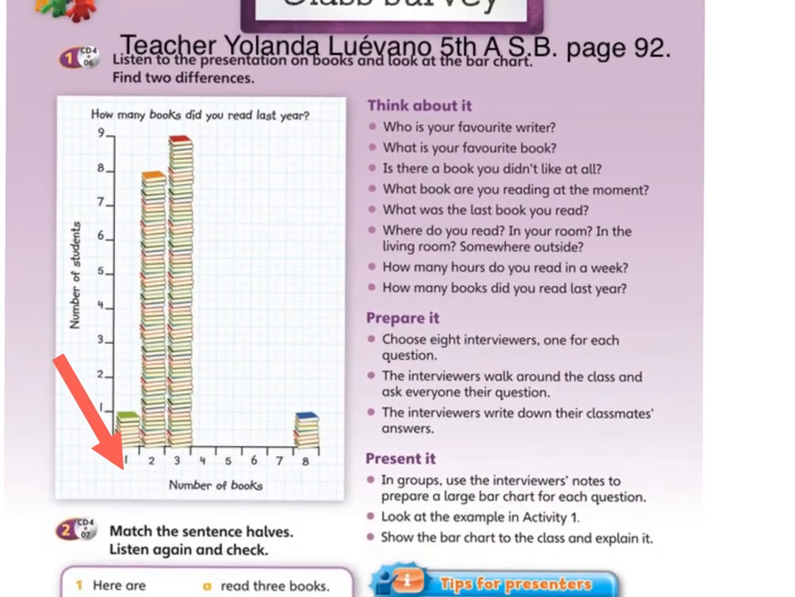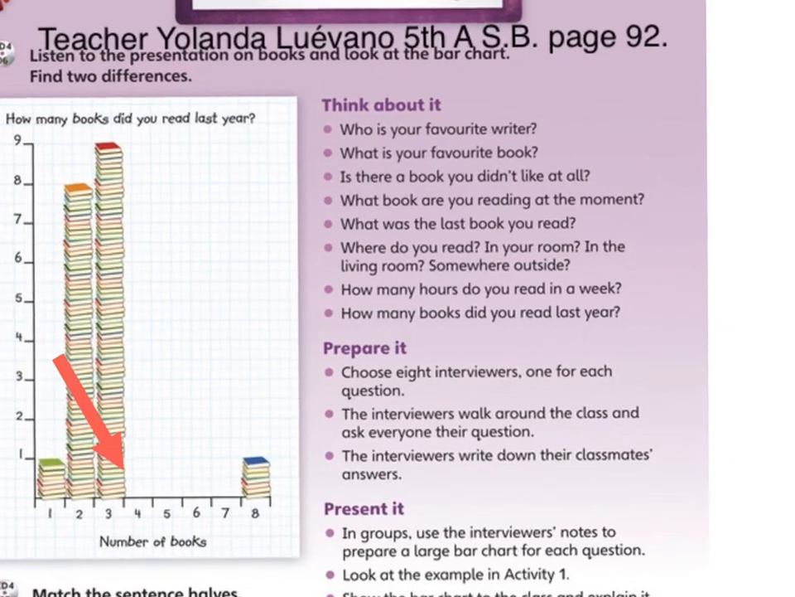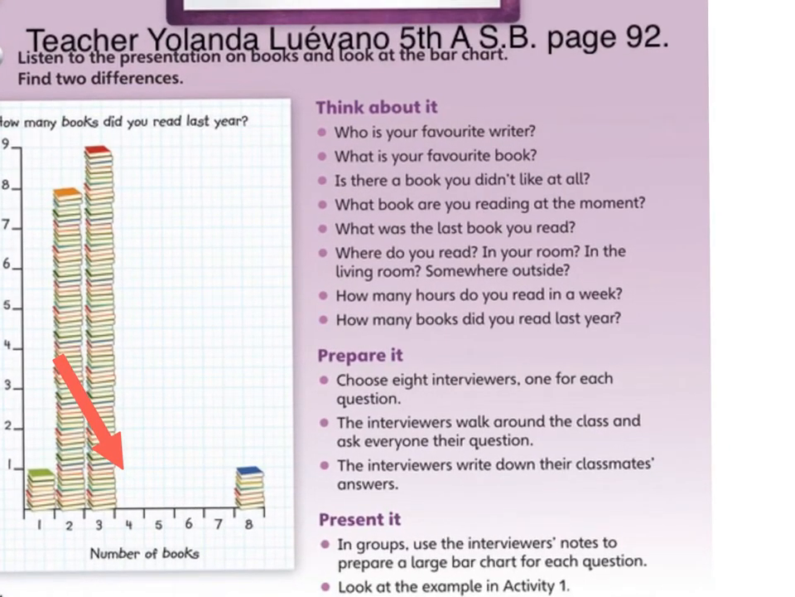In this part, it says, think about it. You're going to make an exposition about what? Well, clearly about questions that you're going to make. What kind of questions? Let's pay attention. Here it says, think about it. Who is your favorite writer? What's your favorite book? Is there a book you didn't like at all?